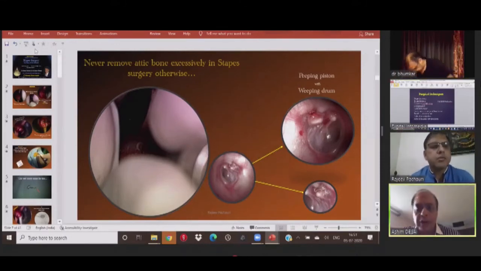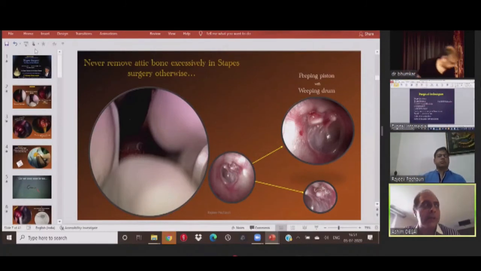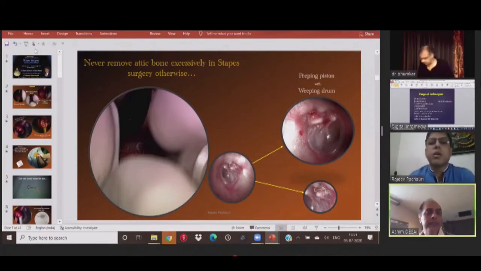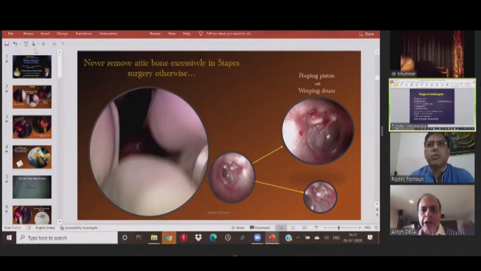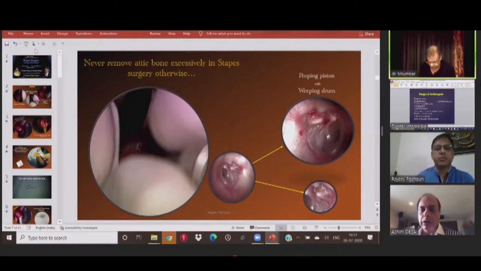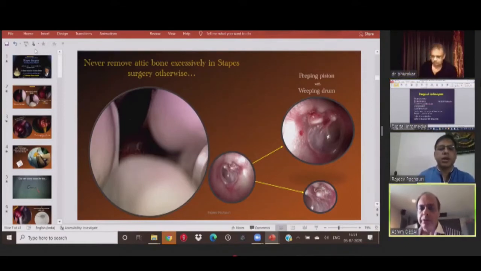Also, Satish, later on, if time permits, can I show a 2-minute or 3-minute clip on handling the prolapsed facial nerve? Yes, we would like to see. We didn't speak about the facial nerve at all. Rajiv, please proceed.